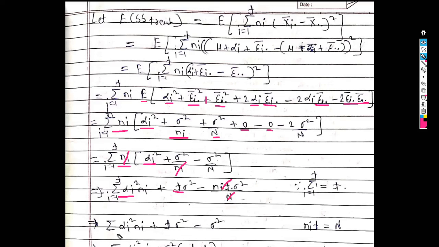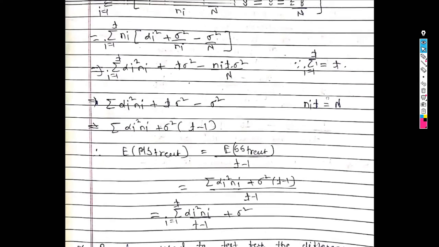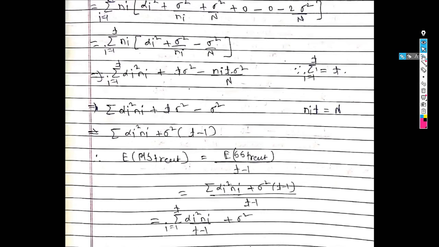So the remaining term is summation alpha I square into ni plus t into sigma square minus sigma square. So in the next step we get summation alpha I square into ni plus sigma square into t minus 1.